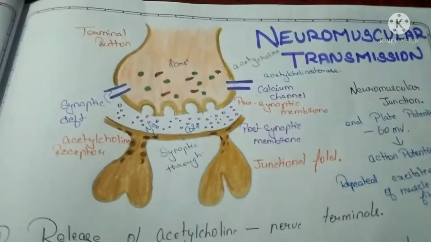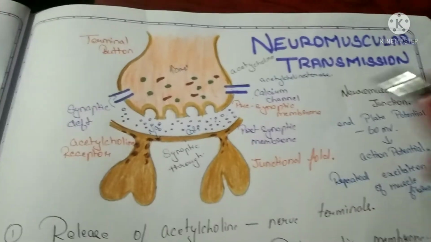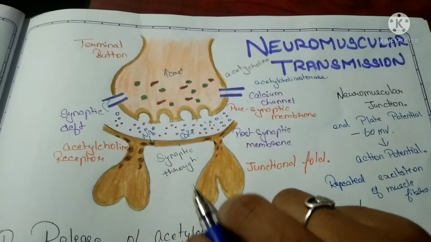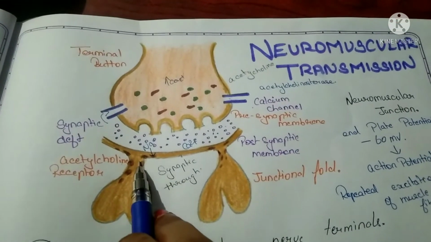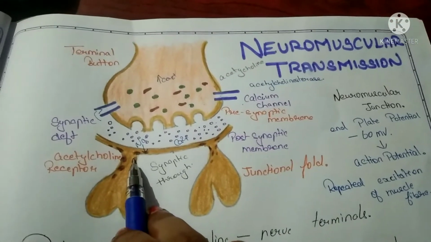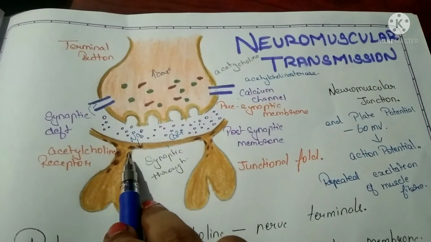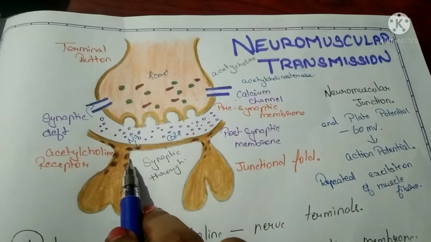So it is released from the nerve cell and then it attaches to the receptor on the muscle fibers, known as the nicotinic acetylcholine receptor. Here it attaches and causes the contraction to occur.